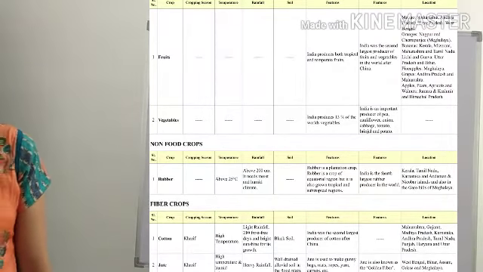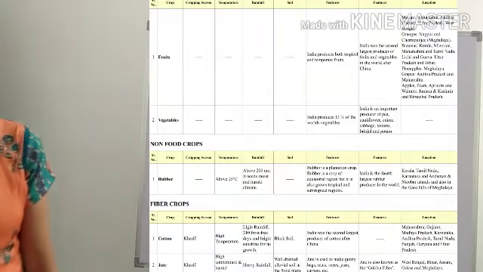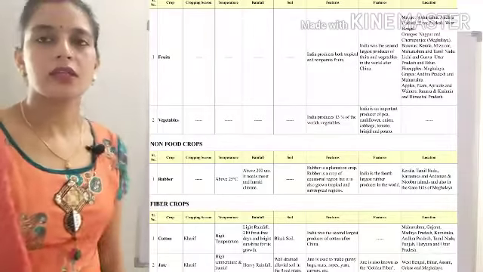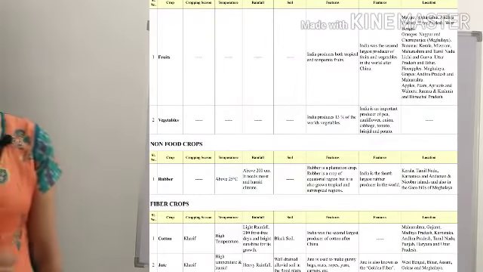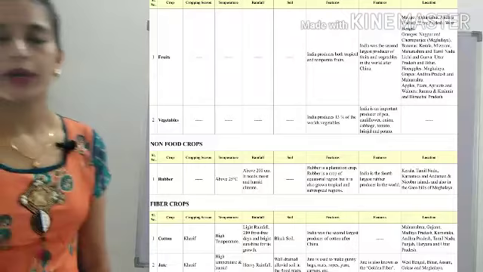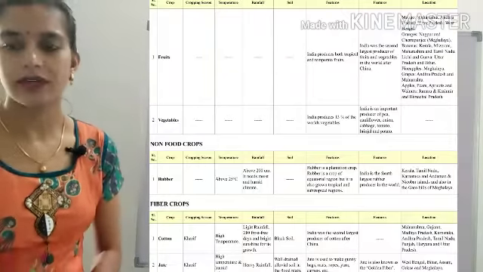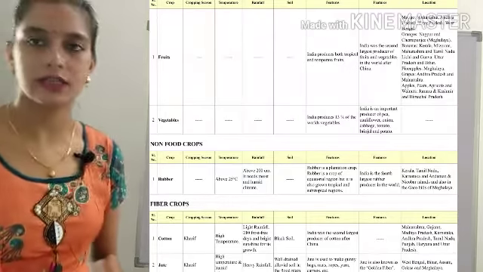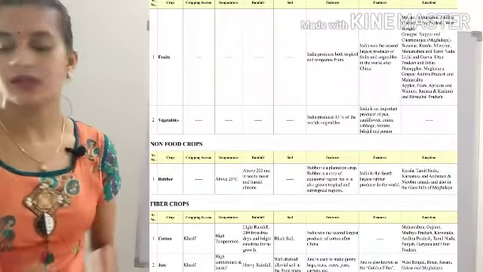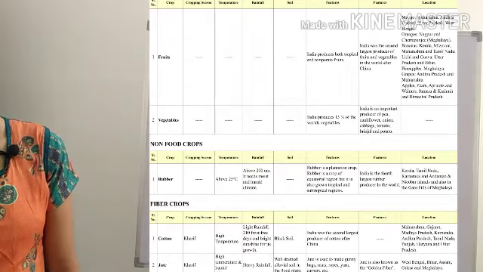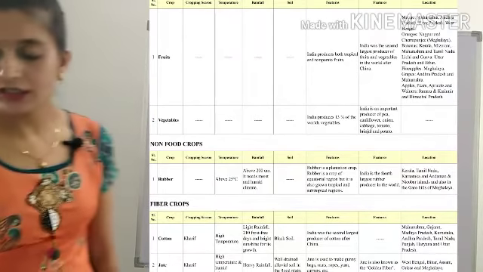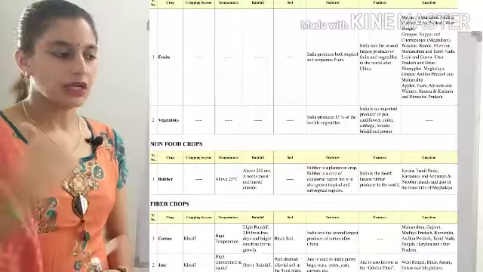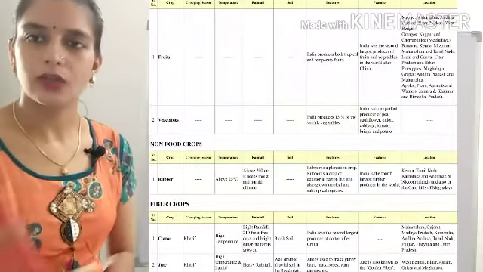Then we have the non-food crops. Non-food crops are basically the rubber crop. We are not consuming that, but we are using it, so it comes under non-food crops. Rubber requires a temperature above 25 degrees Celsius and rainfall above 200 centimeter. It also comes under the Kharif season. But we cannot say that it follows a cropping pattern, because the cultivation of rubber is not for a particular short time period. It will take time.